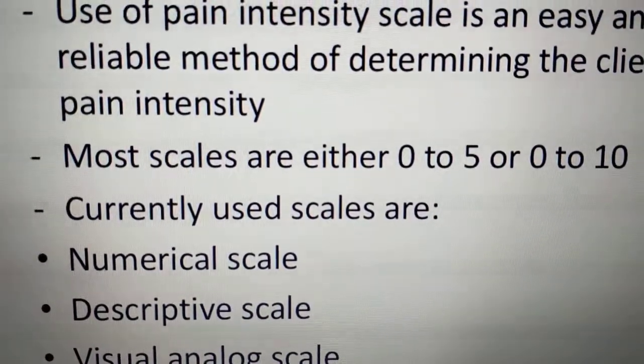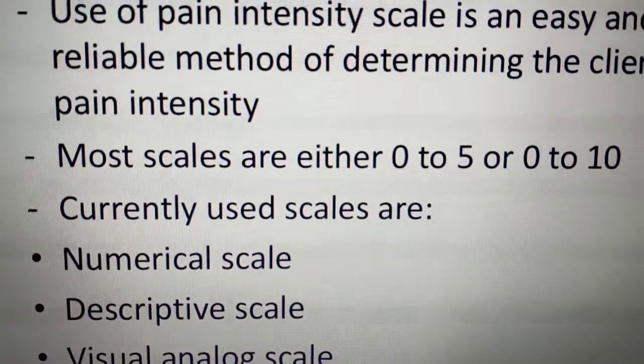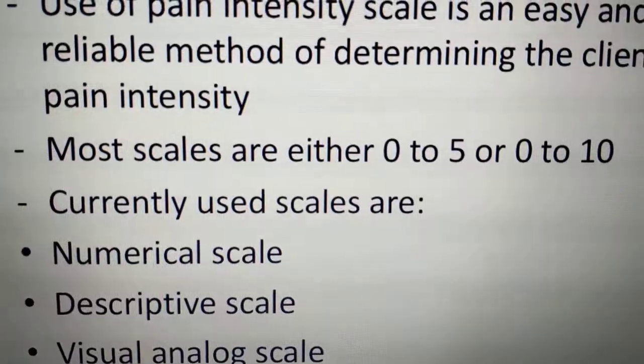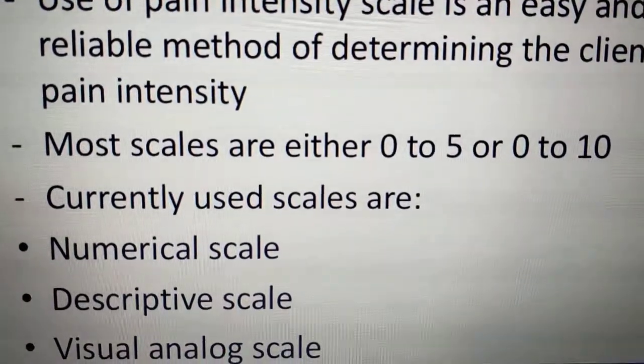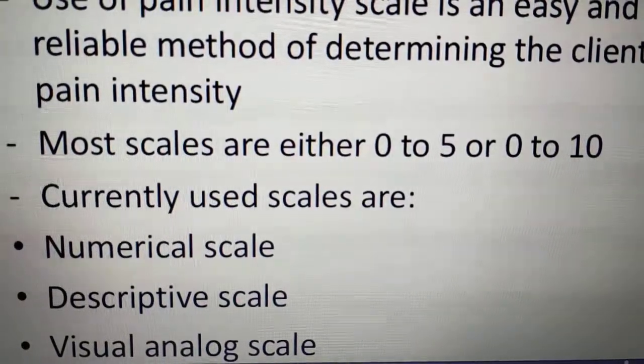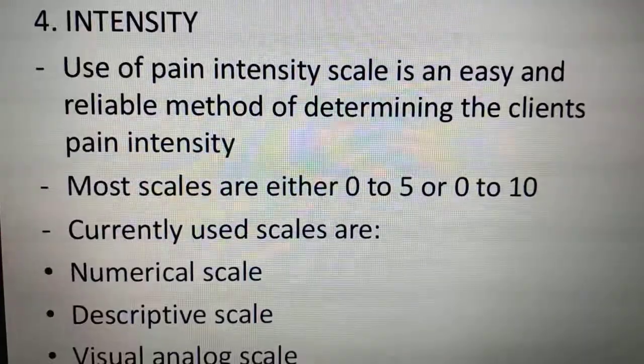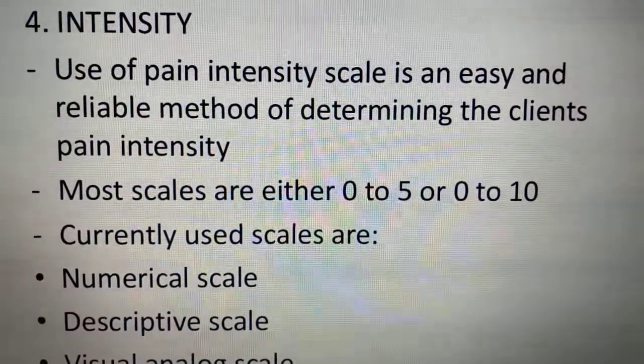We can tell the patient to score 0 to 10. In the descriptive scale, the patient has to give some description of how the pain is. There are going to be some words written, and that is called descriptive. And we all know the visual analog scale. These are the measuring of intensity. This also history we have to collect.